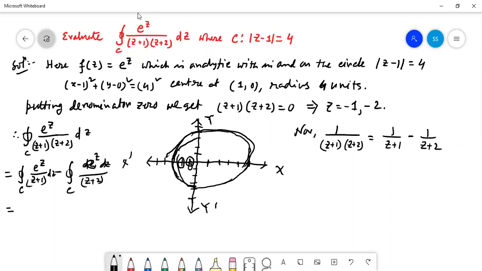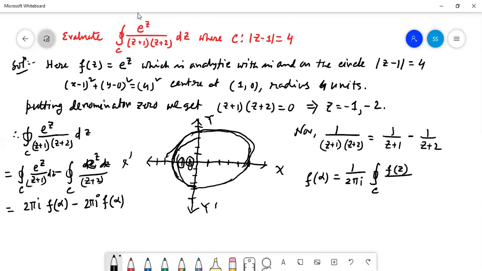Both are the interior point. So it is 2 pi i into f of alpha, minus, here also interior point, 2 pi i into f of alpha. Because of that, from Cauchy's formula it was given that f of alpha is equal to 1 by 2 pi i into contour integration C f(z) by z minus alpha dz. So from here if we find out the value of contour integration C f(z) by z minus alpha dz, then it will be 2 pi i into f of alpha.